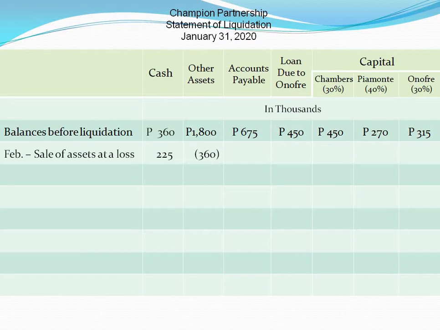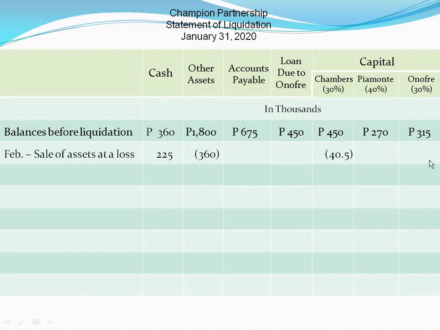The loss of 135,000, that is 360,000 minus 225,000, decreased the capital balance of each partner. For Chambers, 135,000 loss times 30% equals 40,500.